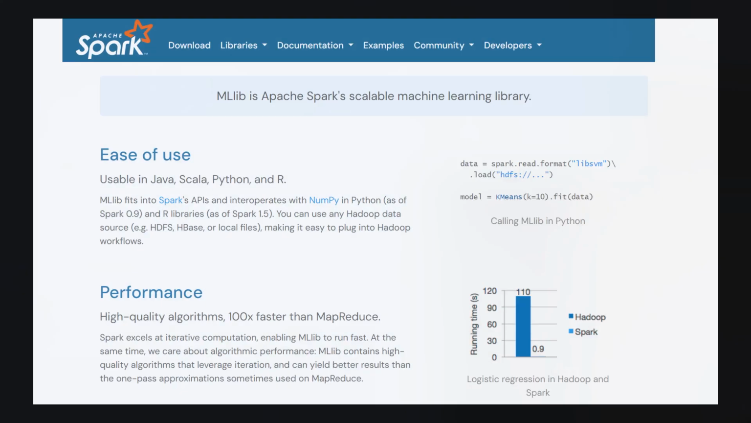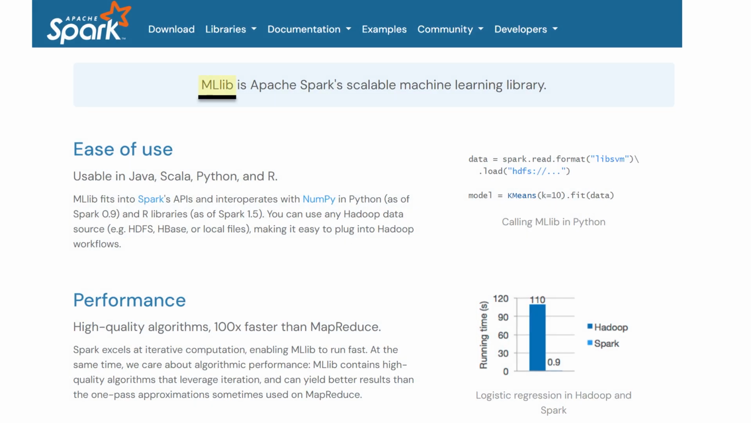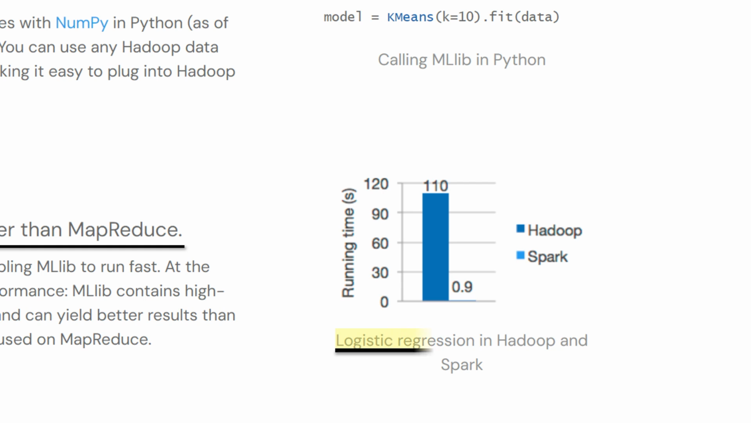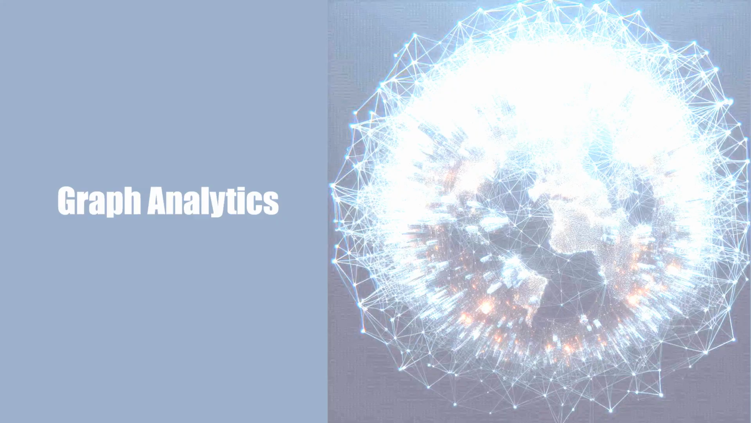On the other hand, Spark offered MLlib. MLlib is Spark's scalable machine learning library. And this was 100 times faster than MapReduce. Spark excelled at iterative computation, which was a weakness of Hadoop. In fact, a logistic regression performance benchmark was done between Hadoop and Spark, and Spark took almost 100 times less time than Hadoop.